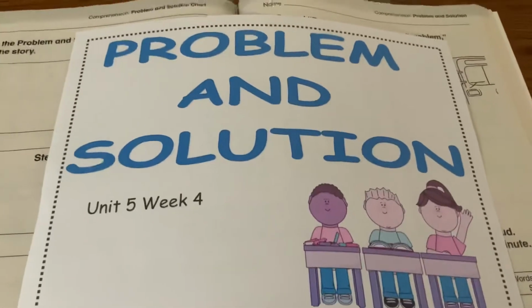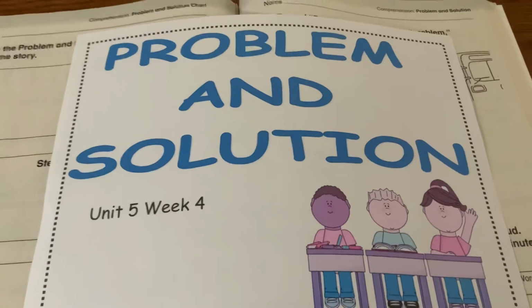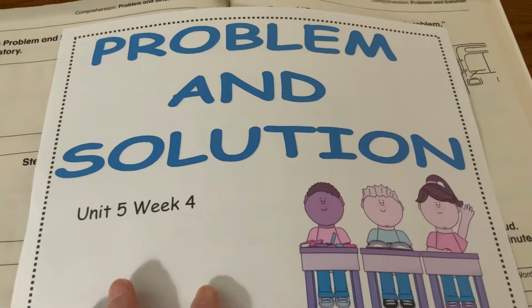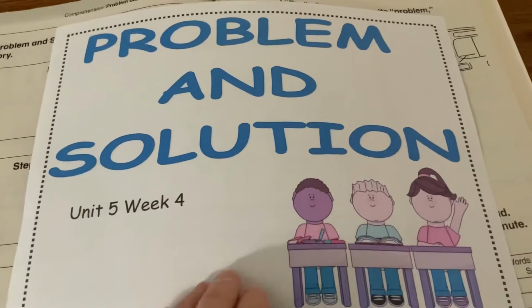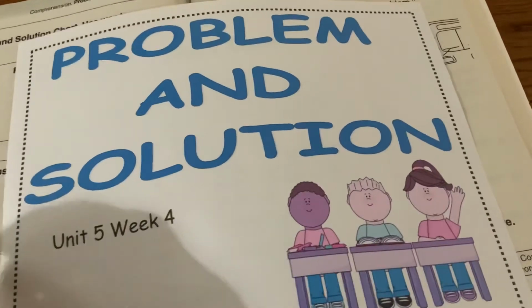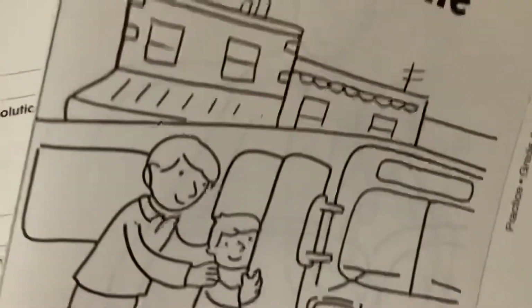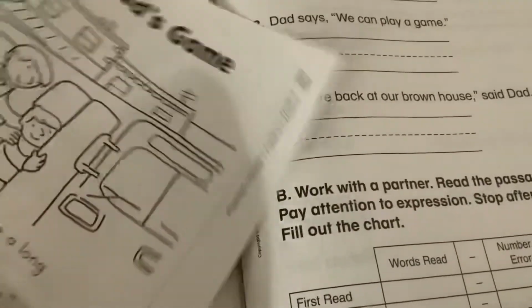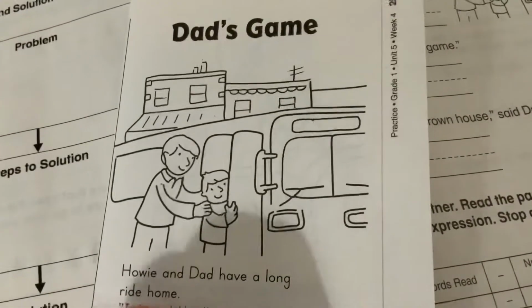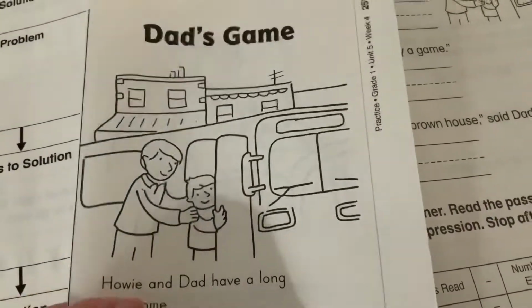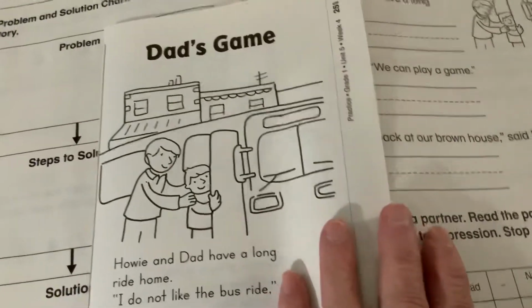Okay, we talked about when we read the story that this week we're talking about problem and solution in Unit 5, Week 4. And if we go into our reading workbook, the U-Turn book, and we get out the story, it's on page 251. Tear it out and then fold it in half. And the name of the story is Dad's Game.